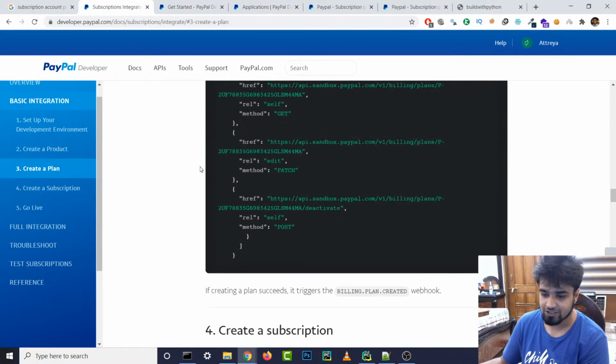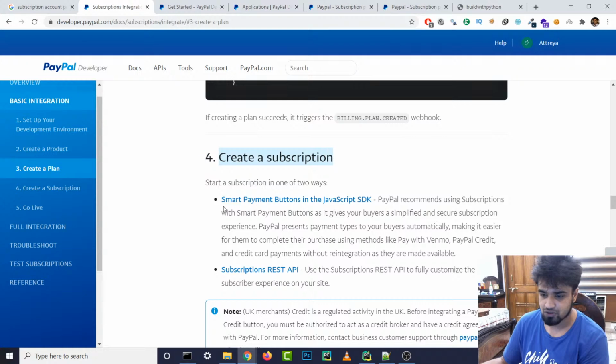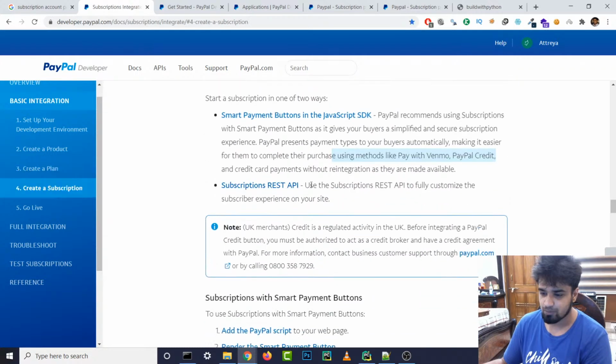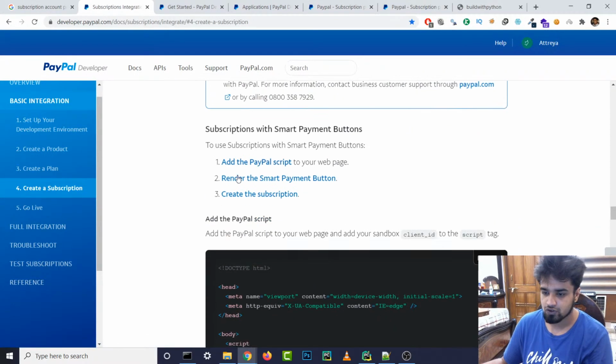All right, so let's scroll down. Now we have to create a subscription. So there are one or two ways of starting a subscription. Smart payment buttons in the JavaScript SDK. PayPal recommends using subscriptions with smart payment buttons, as it gives your buyers a simplified and secure subscription experience, making it easier to complete the payment using options like Venmo and PayPal credit. The other way is the subscription REST API. Because PayPal is recommending smart payment buttons, let's actually go with this one. First step is to add the PayPal script to your web page, render the smart payment button, and create the subscription.